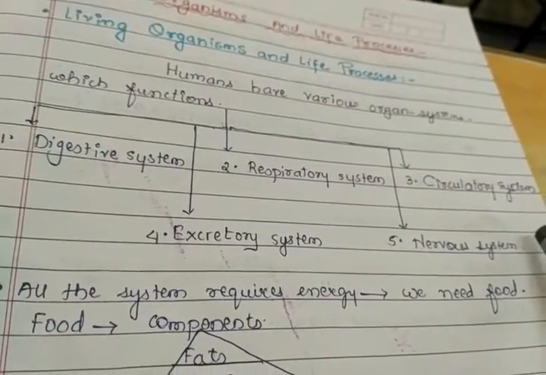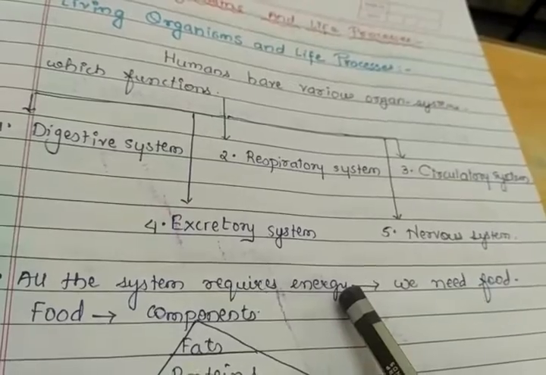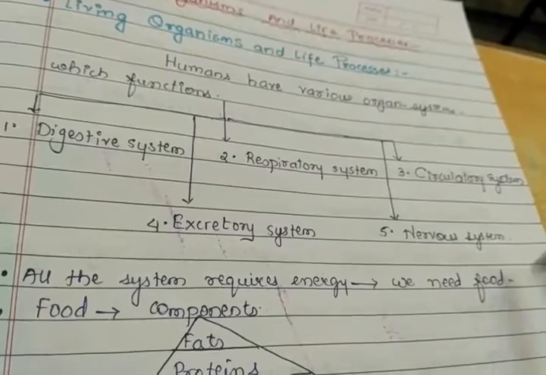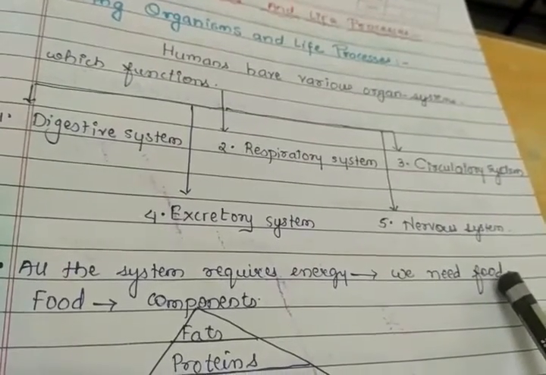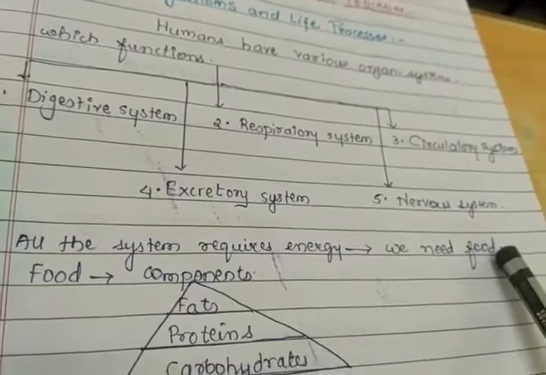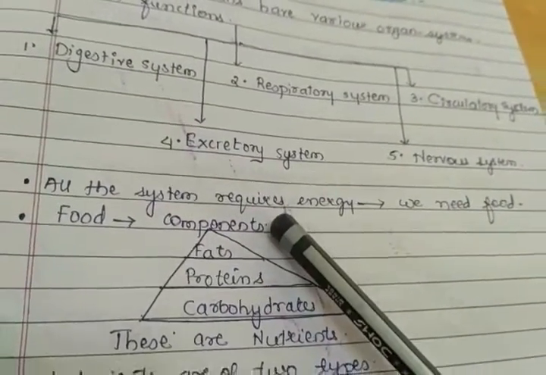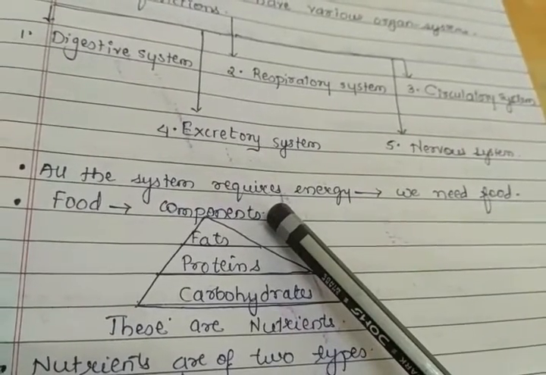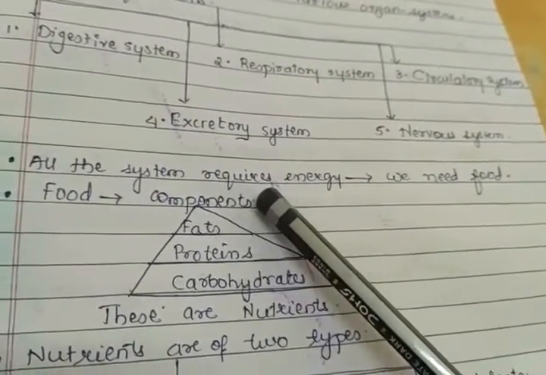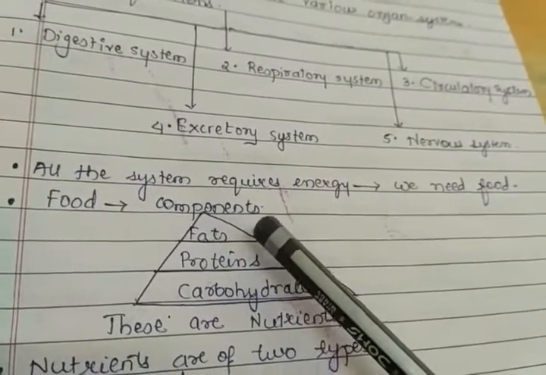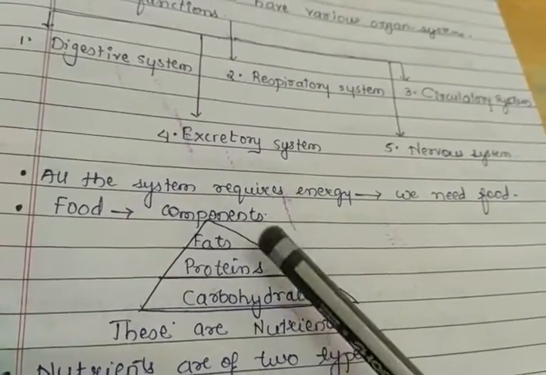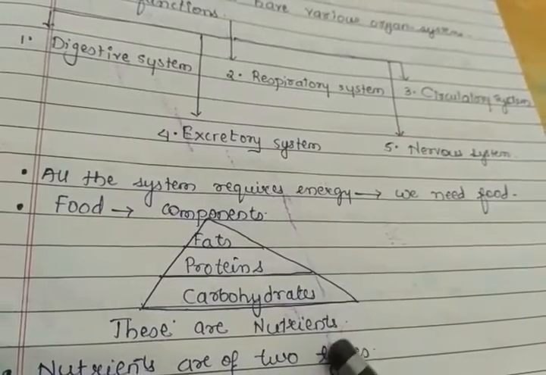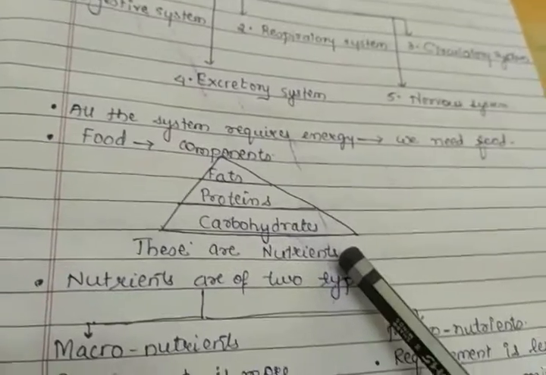These systems require energy, and this energy which we require, we get it from food. So we know different foodstuffs which we eat daily, and these foods which we intake are also called components. Those foodstuffs are called components. These components are carbohydrates, proteins and fats, and all these components are also known as nutrients.